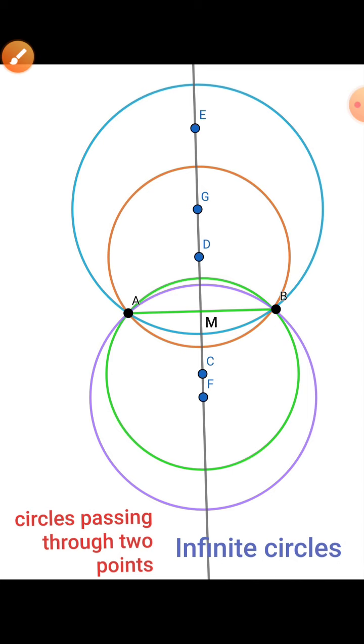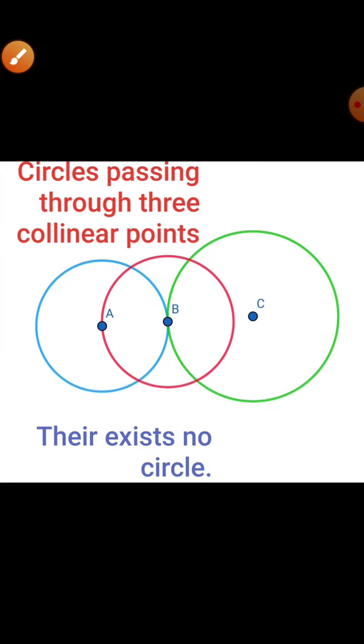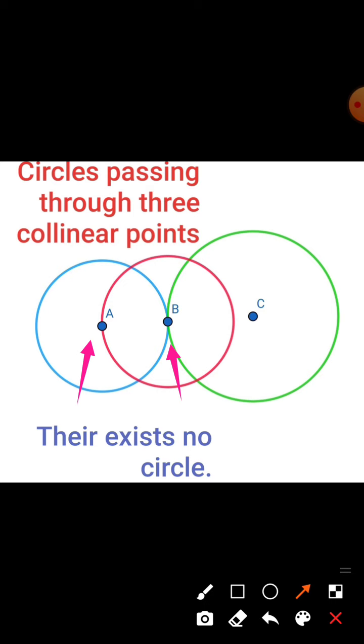Now students will see circles passing through three collinear points. First of all, if the points are collinear, here points A, B and C are collinear points, and you can see that there exists no circle passing through all the 3 points. Here the circles are passing through the points A, B, C, but they do not pass through all the 3 points. So hence you can determine that there exists no circle passing through 3 collinear points.